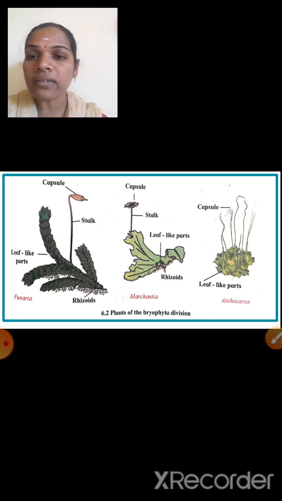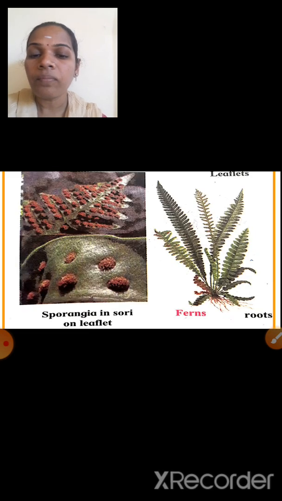After the characteristics, draw any one Bryophyta diagram, not all 3. After Bryophyta, write the characteristics of Pteridophyta. After the characteristics, draw any one diagram of these two.